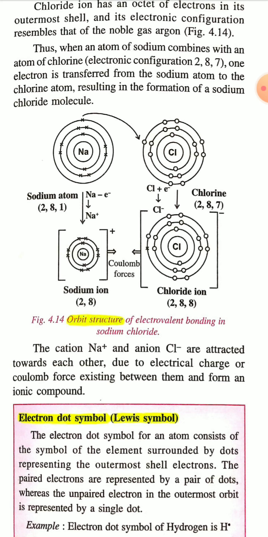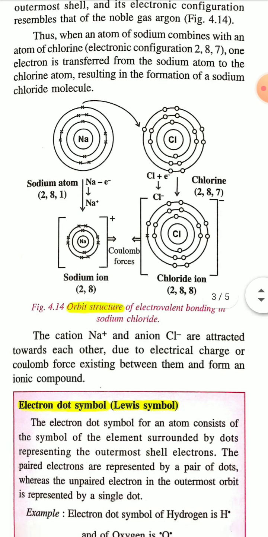Okay, you can see the cation Na plus and anion Cl minus are attracted towards each other due to the electrical charge or Coulomb force existing between them, and form an ionic compound.